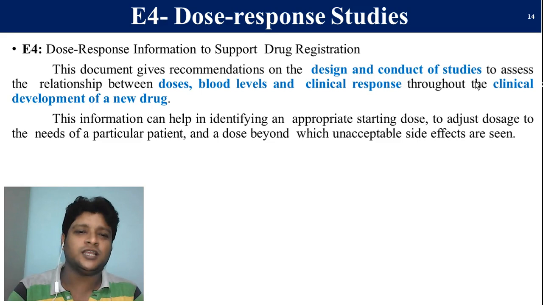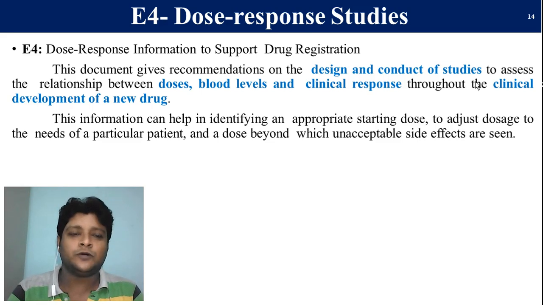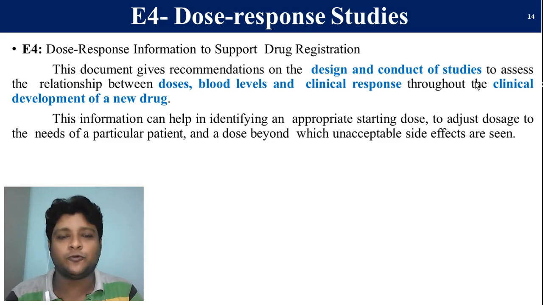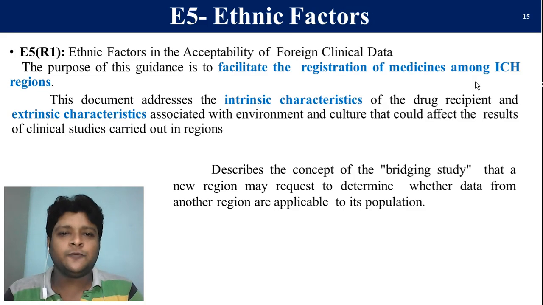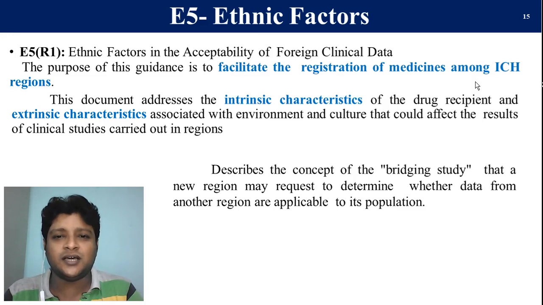Now E5 is about ethnic factors. It mainly deals with the document or guidance that facilitates the registration of medicines among the ICH regions. The document deals with patient conditions like intrinsic characteristics and extrinsic characteristics.